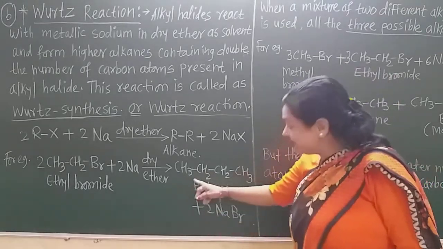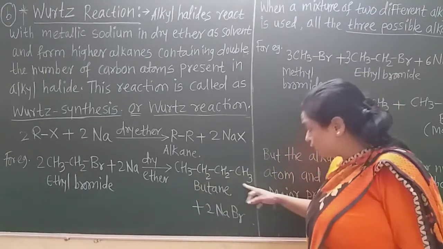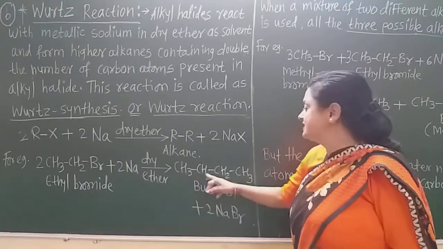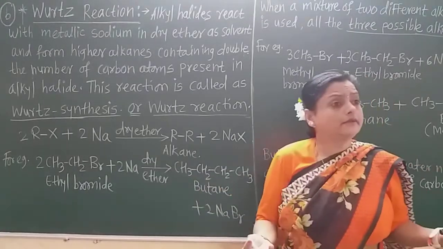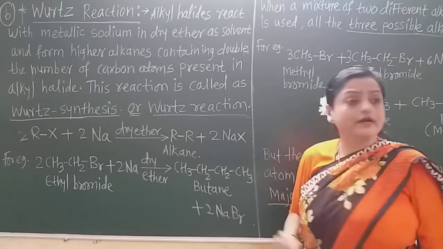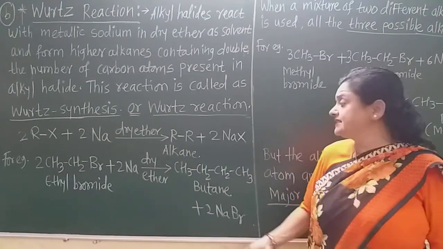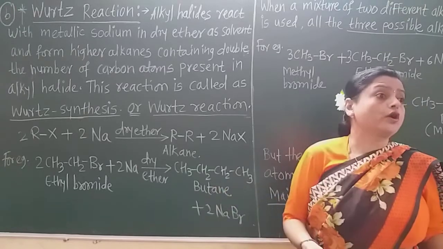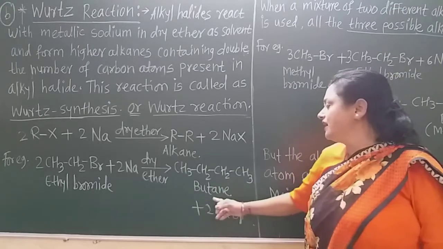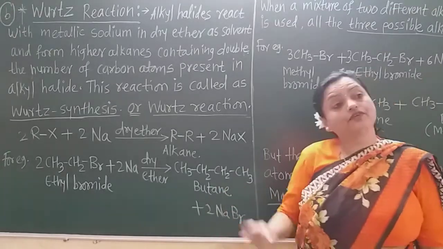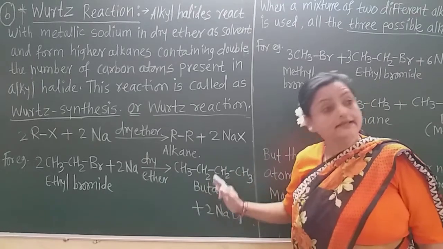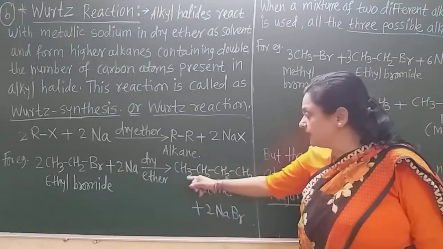So CH3CH2 gets attached to CH2CH3. Now what is this? There are four carbon atoms and all are single bonded carbons. This is an alkane. And what is the name of this alkane? As it is a four carbon atom alkane, it is butane. In 11th standard we learned about alkanes in detail. Now this is butane.